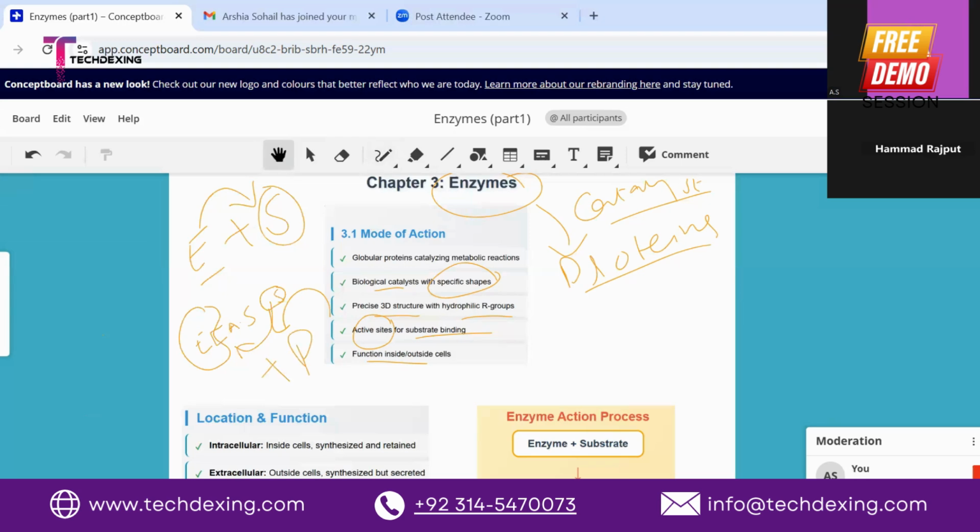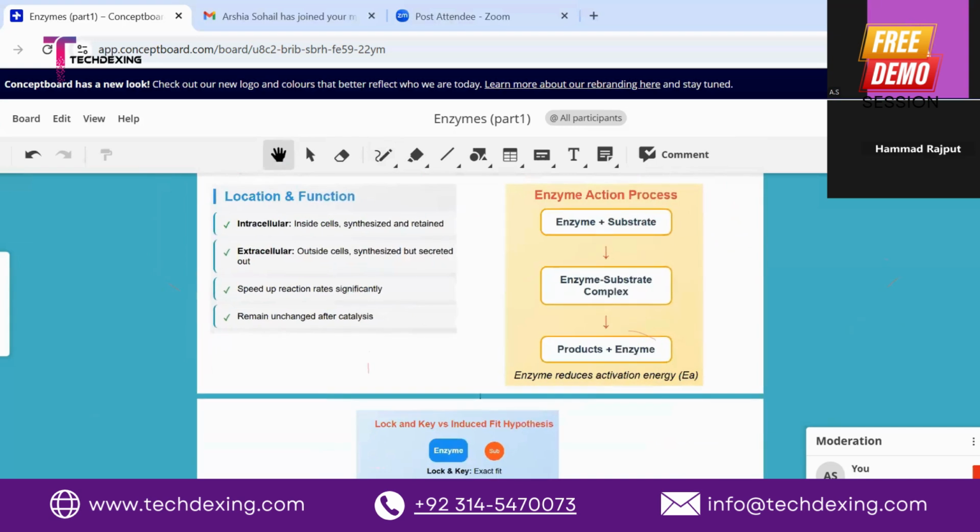Products. So now we will discuss the location of the enzyme. There are two types of enzymes: intracellular and extracellular. Intracellular enzymes are synthesized and retained inside the cells. But extracellular enzymes are synthesized in the cell and then secreted out. And the function of both of them is the same.